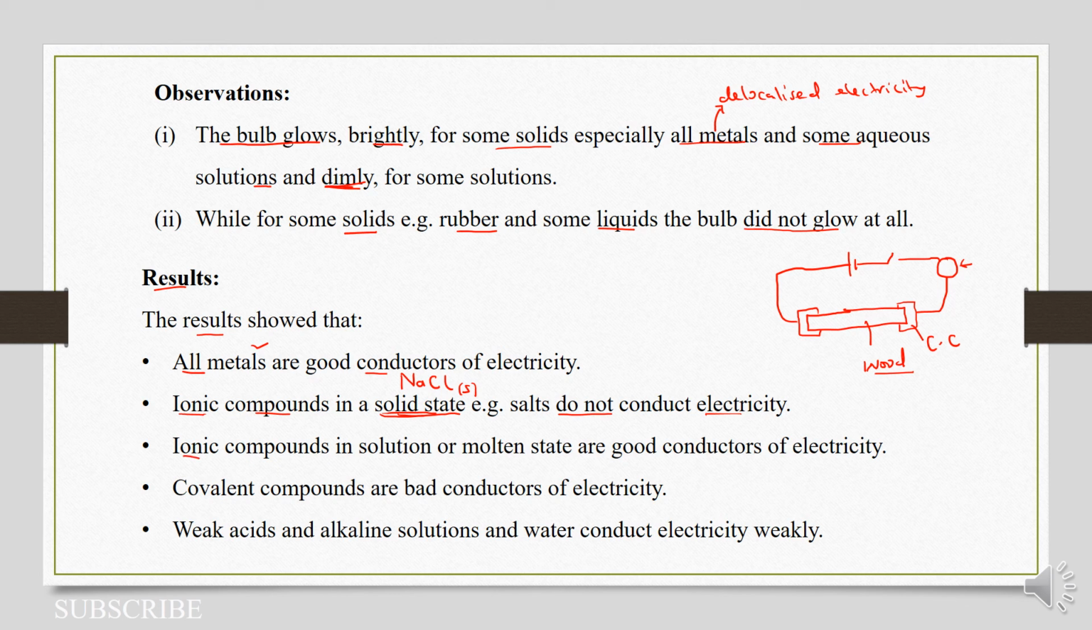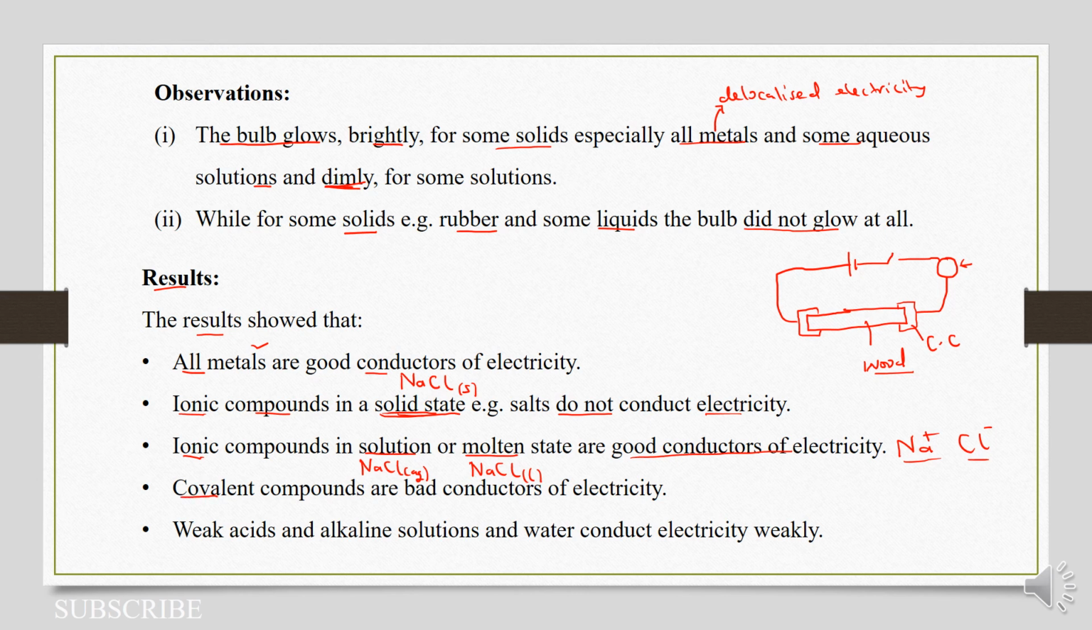Then ionic compounds in solution form, when dissolved in water, for example sodium chloride aqueous, or when molten, if we heat and melt our sodium chloride into liquid form, they will conduct electricity, because now the ions will be free to move within the liquid. So these ions can conduct electricity.